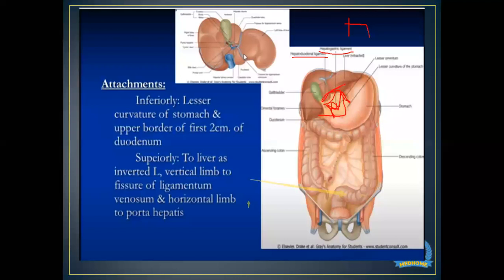Now, am I clear here till the lesser omentum? Or do you want me to repeat anything? Is it clear to all of you? Can anyone please acknowledge me for that? Yes, ma'am. All right. Thank you so much, Rubina, for acknowledging, and Sana for that.